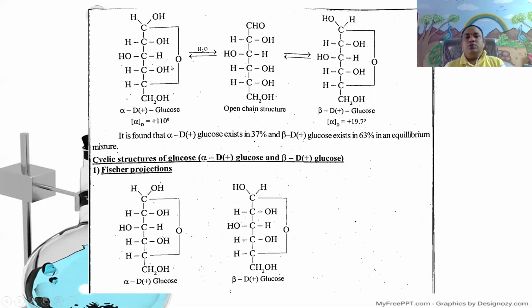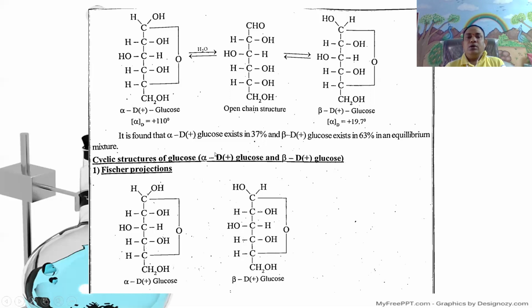It gradually changes to 52.7 degrees when in equilibrium with the open chain structure, that is CHO, CHOH, COHH, CHOH, CHOH, CH2OH. When it is in equilibrium with beta glucoside, its specific rotation is 19.7 degrees.